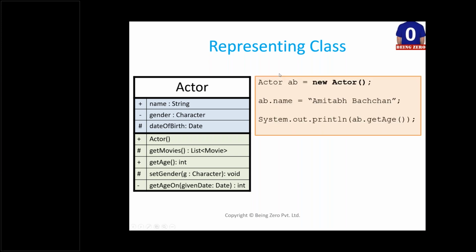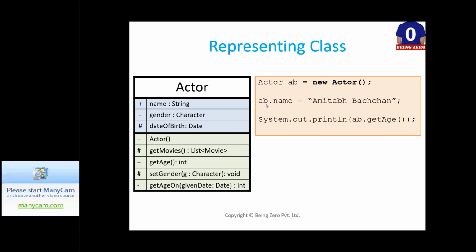So this is how we represent a class. And once the class is represented, we see how we make an object of a class. The way we represent that is we say class name, object is equal to new class name, round bracket. So ideally we are calling the constructor here. Once you have created an object of a class, in that object we can access the data members, properties, fields using dot notation. So ab.name, we are putting Amitabh Bachchan in that. And then we are doing System.out.println, ab.getAge.